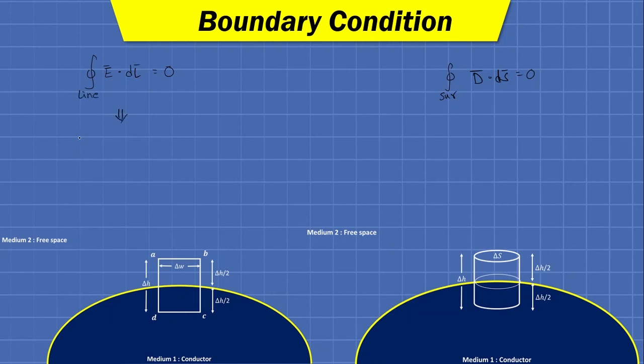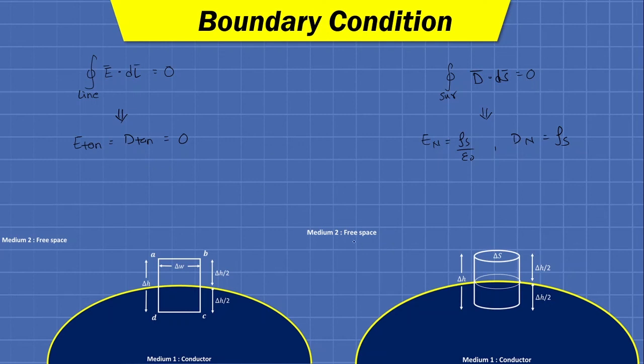After calculation we got Et equals Dt equals 0, that is, the tangential component of intensity and density equals 0. After calculating this equation, we got En equals rho s upon epsilon 0 and Dn equals rho s. So these are the 4 findings of our efforts.